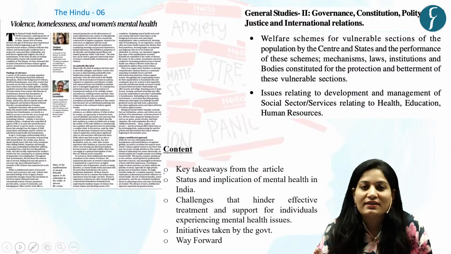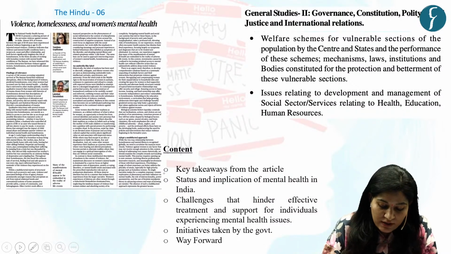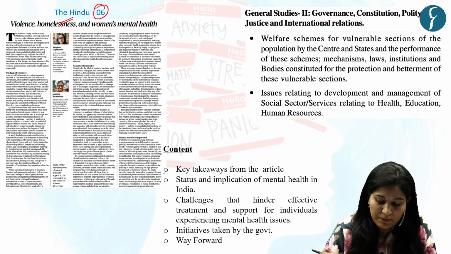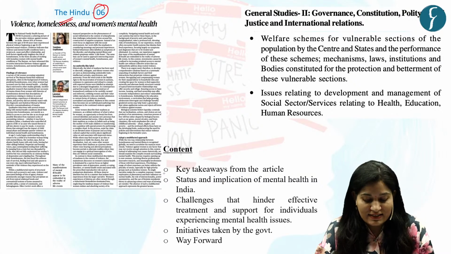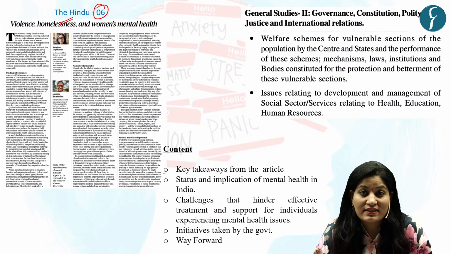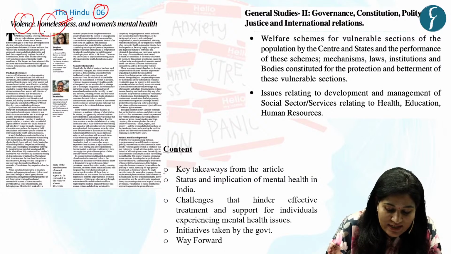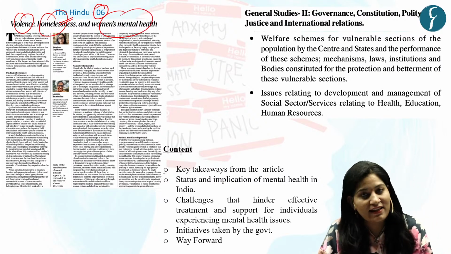So our first discussion is based on this news article which appeared on page number 6 in the Hindu newspaper. Context is that this news article sheds light on the interrelationship between violence, homelessness, and women's mental health.